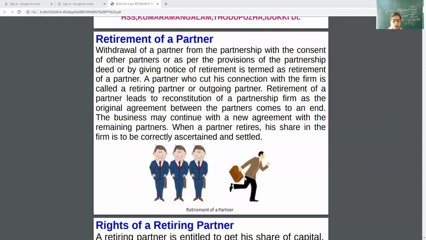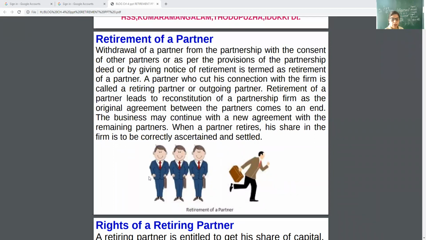Now, what will they do? These three will continue the business. They will give the share, the capital, the part of revaluation profit, everything, goodwill also, in gaining ratio to the retiring partner. But they will continue the business.